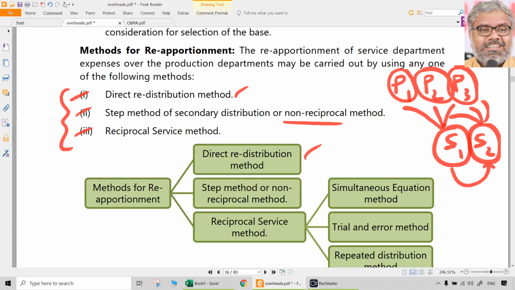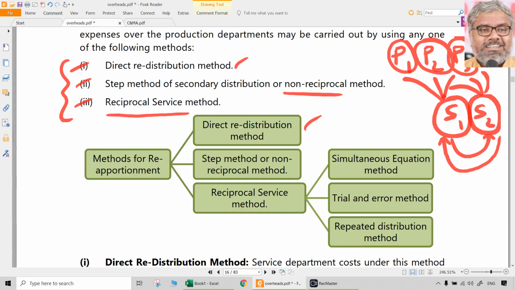Whereas reality is definitely that there will be reciprocal services. Naturally, in practice, S1 renders services to S2, and S2 also renders services to S1. So some portion of the cost of S1 should be apportioned to S2 and vice versa. So we have to recognize reciprocal services.